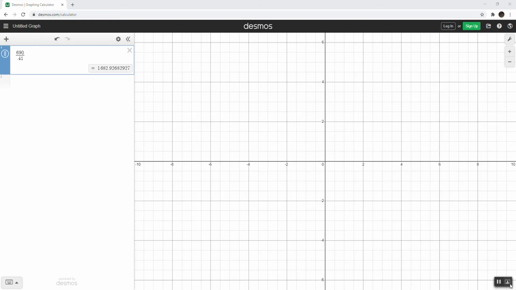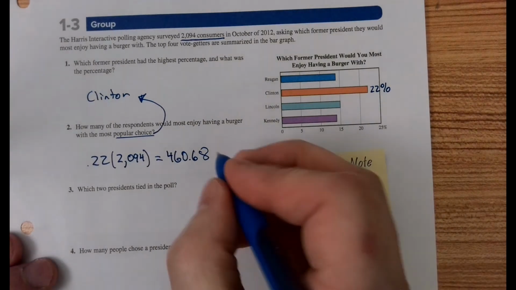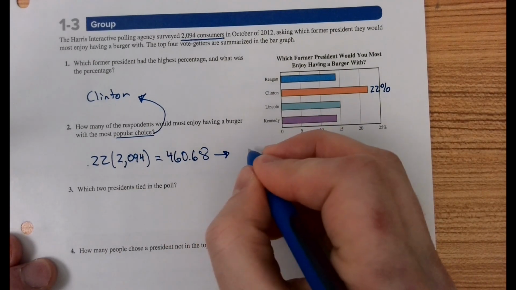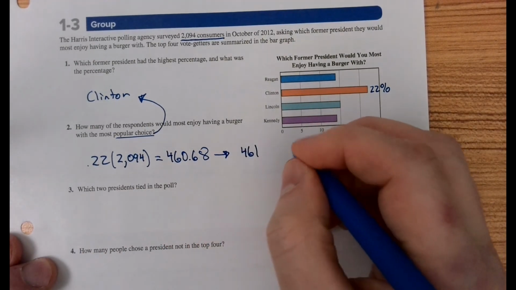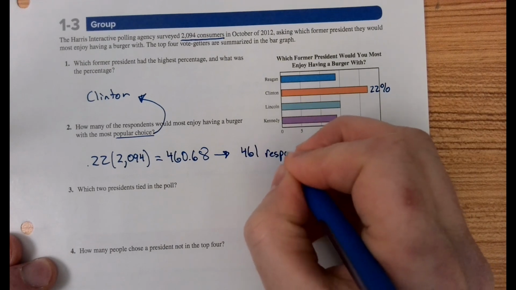So here I go to Desmos, 0.22 times 2094, and there's our answer, 460.68 is the exact number. Unfortunately, you can't have 0.68 of a person, so we'll round using appropriate rounding rules. This would be 461 respondents.